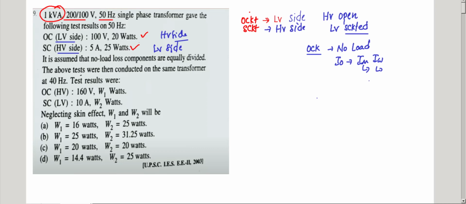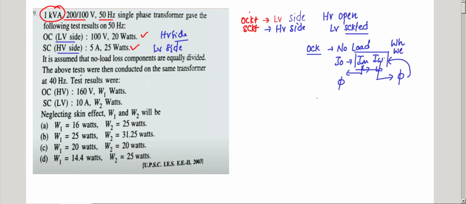This magnetizing component of current is to produce flux in the transformer core. For the iron loss component, once flux is present in the transformer core, it draws an extra current of 1 to 2% to supply the iron losses. What are the iron losses? Hysteresis losses plus eddy current losses.